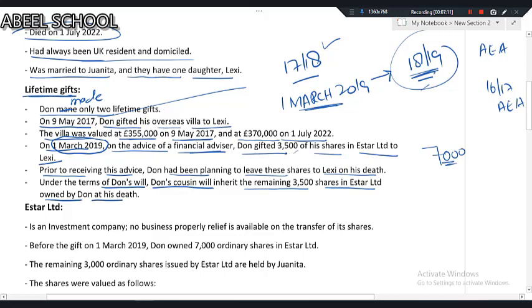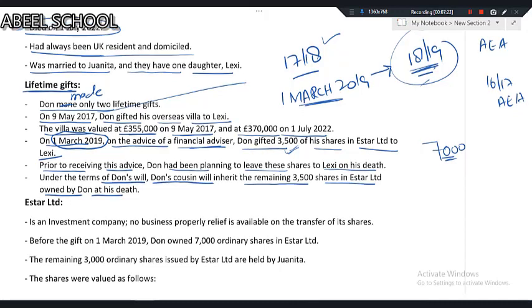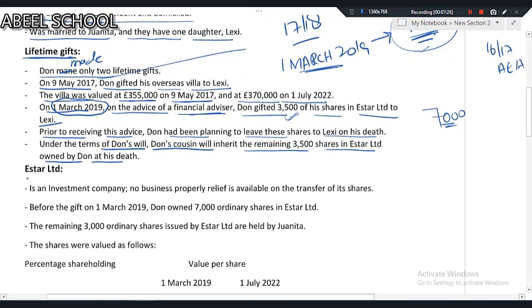Because he has gifted 3,500 shares to Easter, and on his death the remaining 3,500 shares will be given to Don's cousin, which means that altogether he is having 7,000 shares. Easter Limited is an investment company. No business property relief is available, so you will not be getting any BPR on the transfer of its shares.